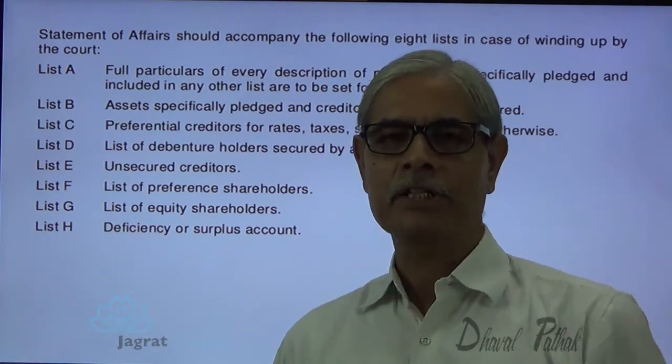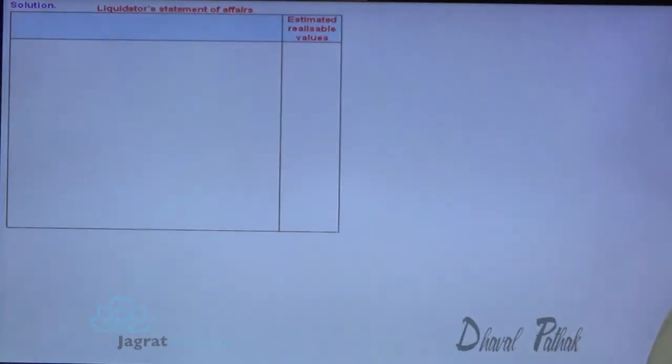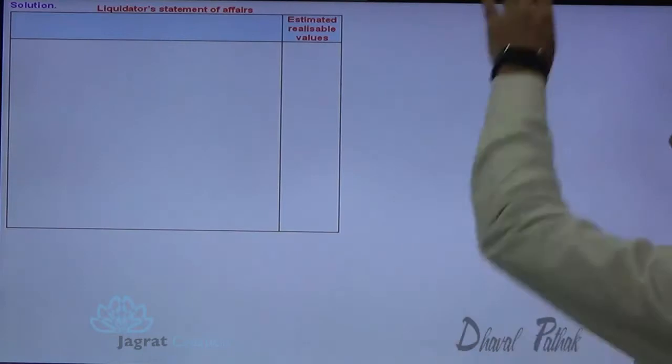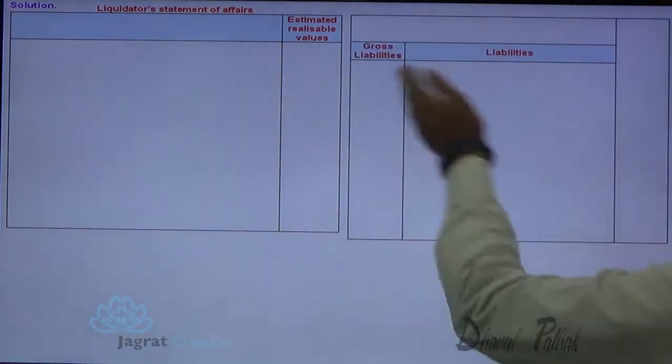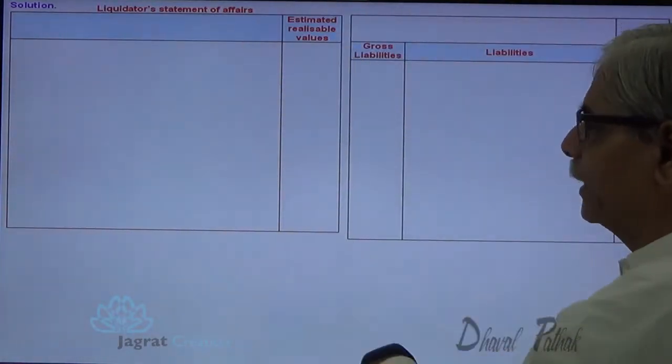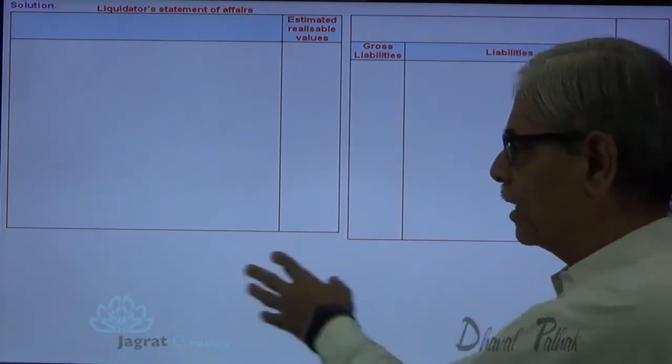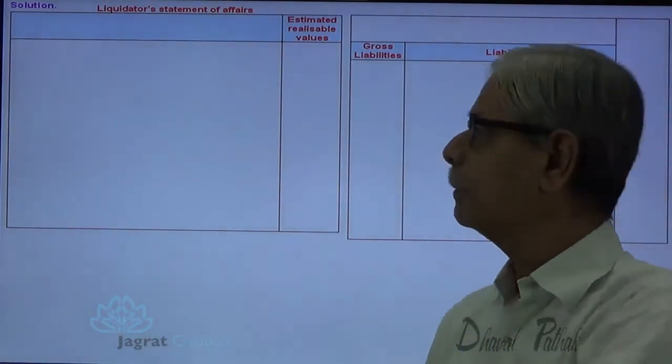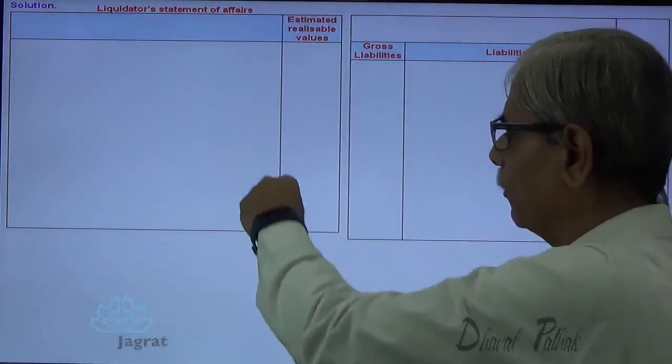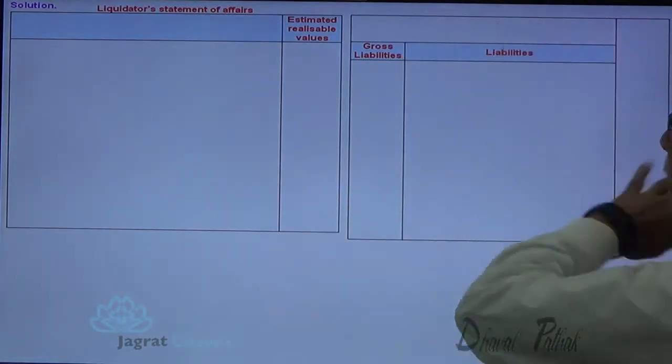Now I want to prepare a statement of affairs here before you. So this is continuous. Don't think that they are opposite to each other. It is continuous, but as I want to bring sum and details for the purpose of solving the sum, remember this statement of affairs continues in this fashion.